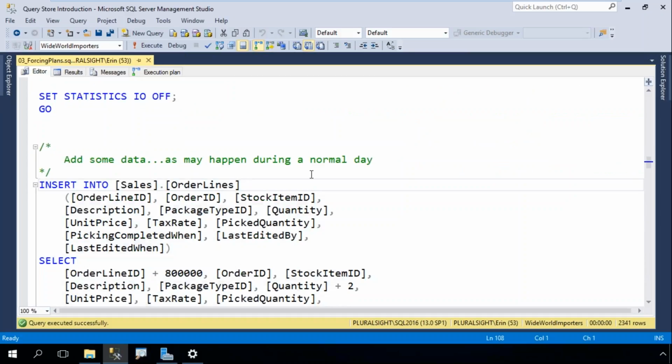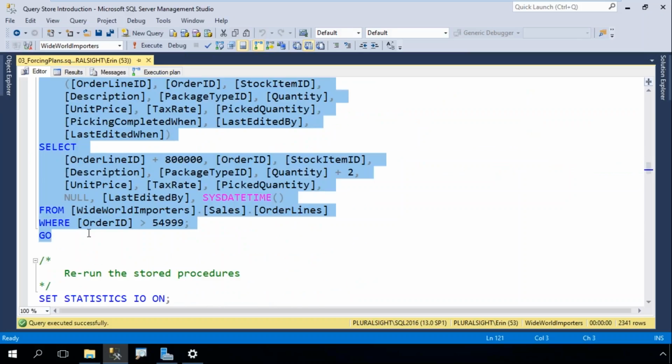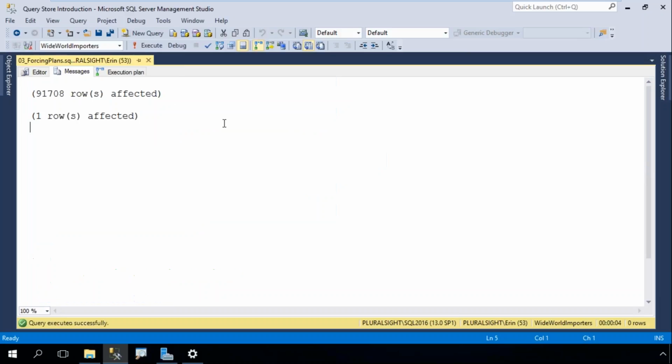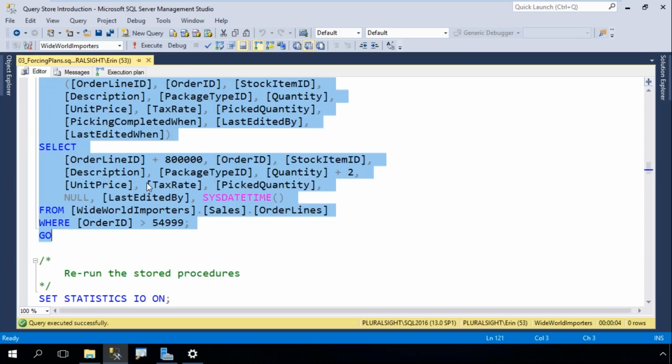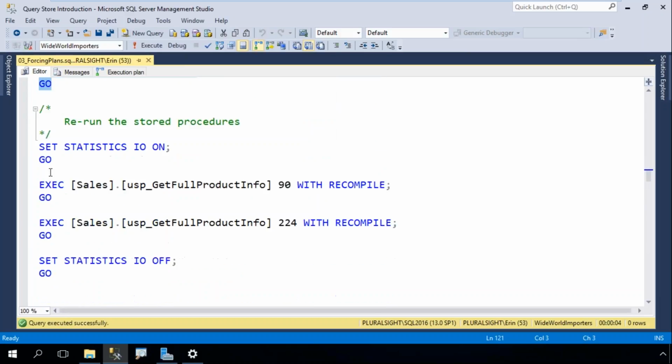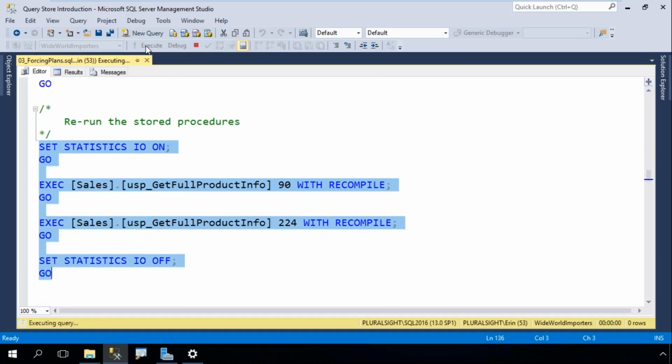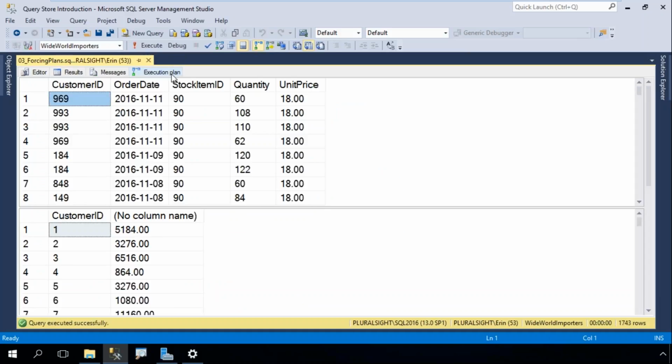Now we're going to add some data because you know your database isn't static, right? Throughout the day, you're adding data, deleting data, updating data. Your distribution changes. So sometimes your statistics may update during the day, and as you know, when your statistics update, that causes a recompilation for your queries.